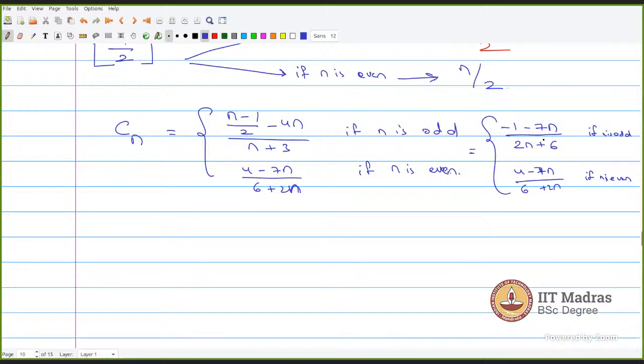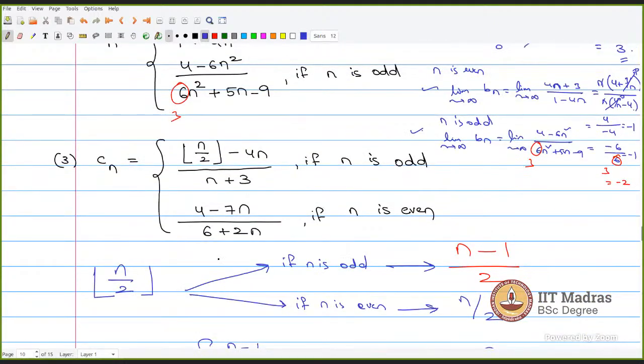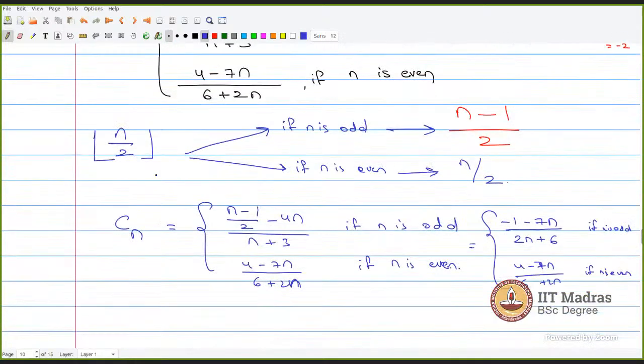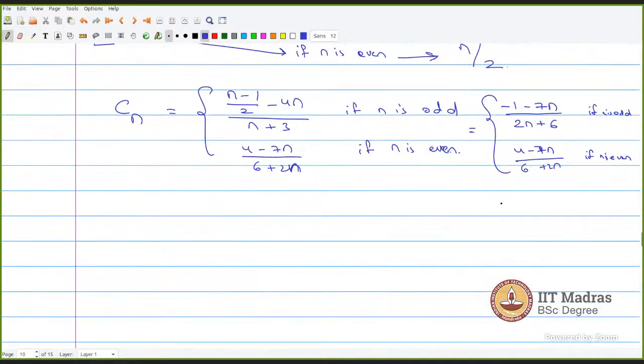You check what value you get in each case. Both give minus 3.5, minus 7 by 2. The limit exists. Just check this. You will get minus 3.5 in both the cases.